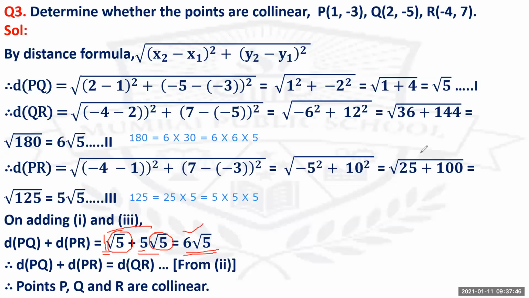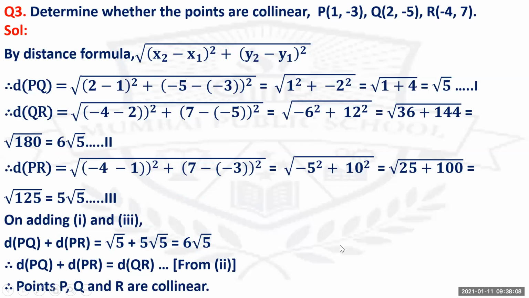Now the 6 root 5 is the distance of QR. So what you will get, distance of PQ plus distance of PR equals distance of QR. So the two smaller segments equal the larger segment. Therefore, points P, Q, R are collinear. Is this clear? You can remove the screenshot of this. Very important question. This kind of question would be asked in your examinations.